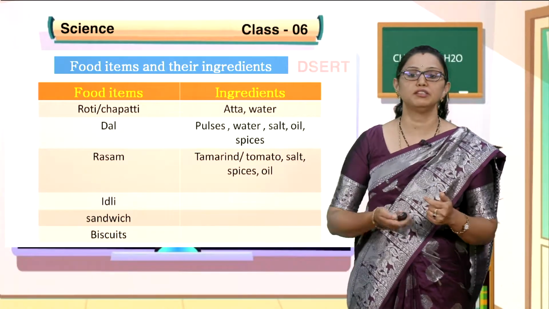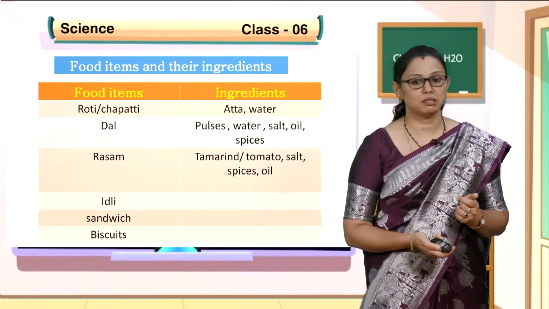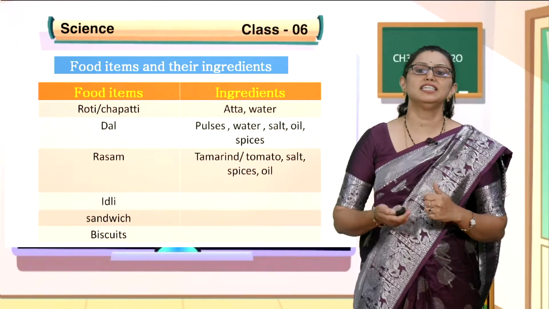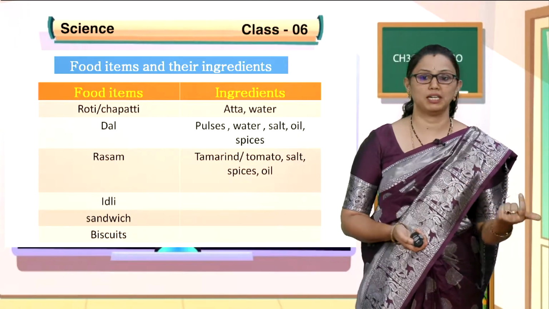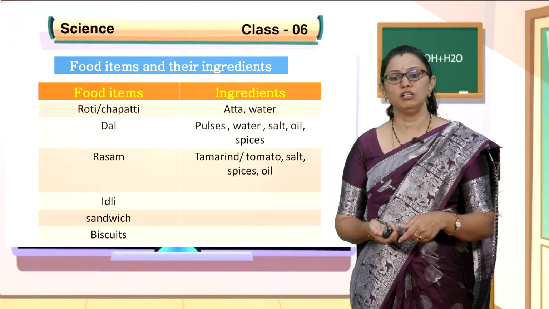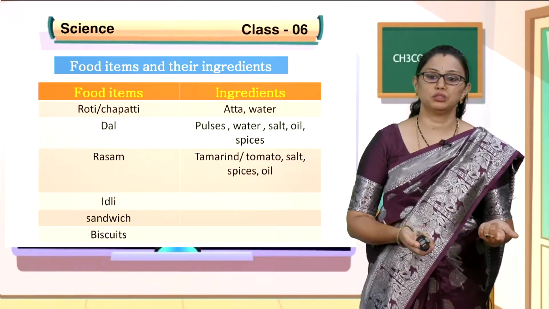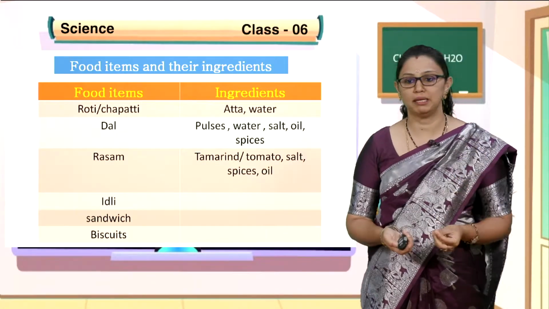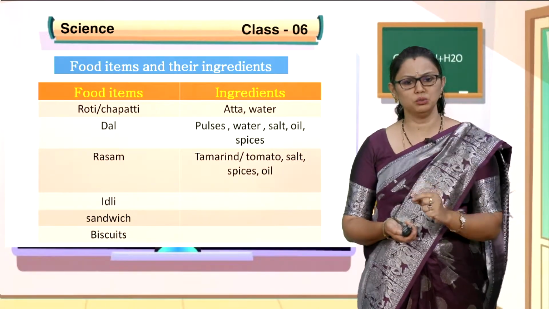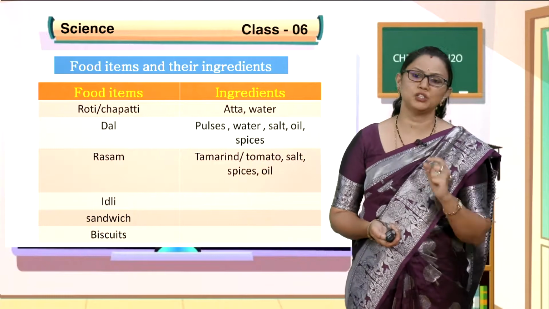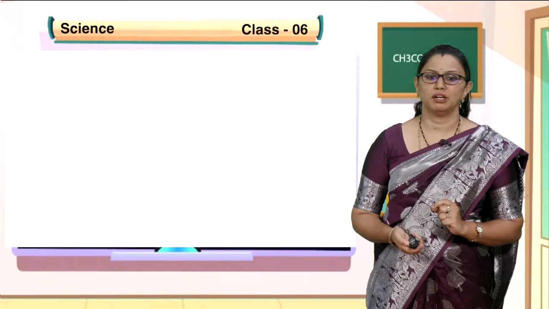You have different sweet biscuits as well as salt biscuits. How are they prepared? What are the ingredients used to prepare biscuits? They can be made with wheat flour or maida, and use sugar as well as a little baking powder. So find out what ingredients are used to prepare idli, sandwich and biscuits. I think you have understood, children.